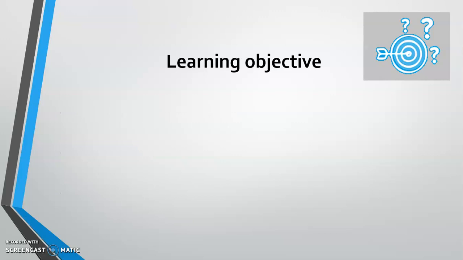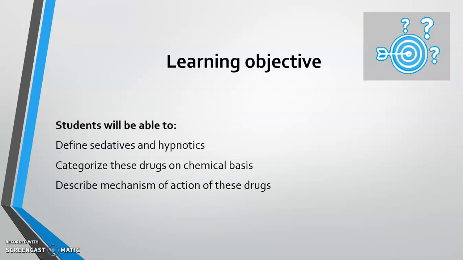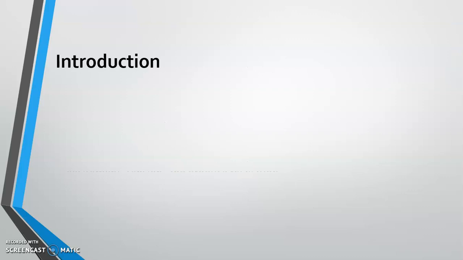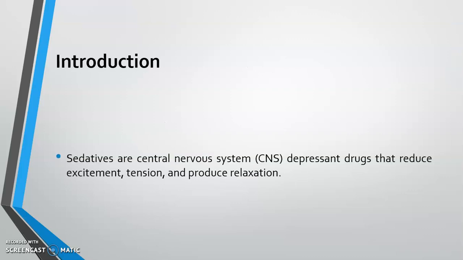So the learning objectives are, after this lecture you will be able to define sedatives and hypnotics, categorize the drugs based on chemical basis, and describe the mechanism of action of these drugs, that is mainly barbiturates and benzodiazepines. So what are sedatives?